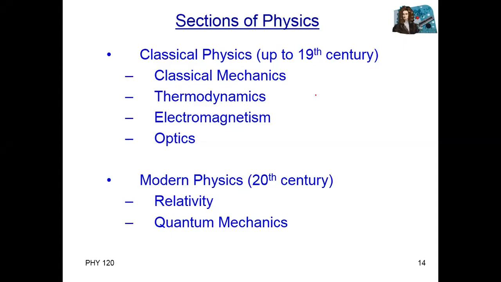Classical physics, up to the 19th century, was the physics of that era. We also call it old physics, or Newtonian physics.